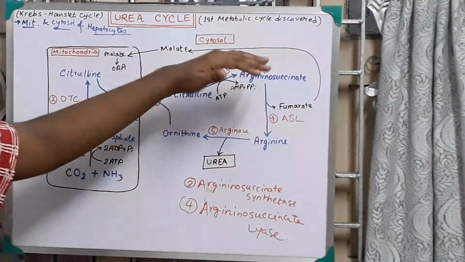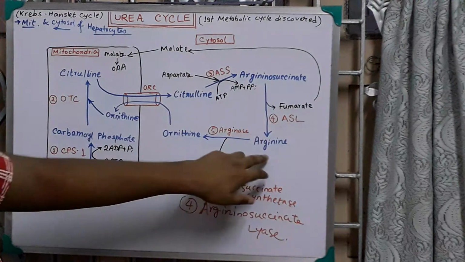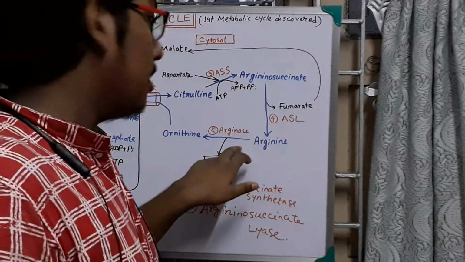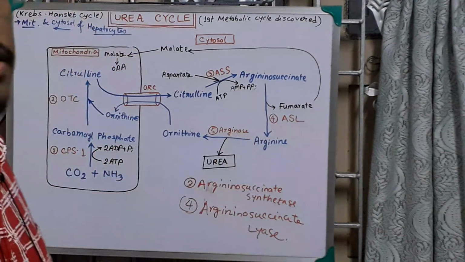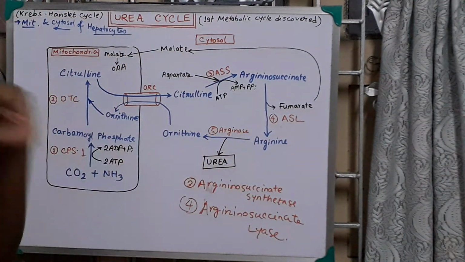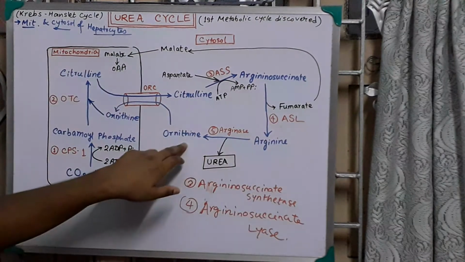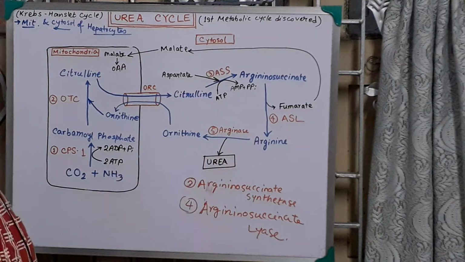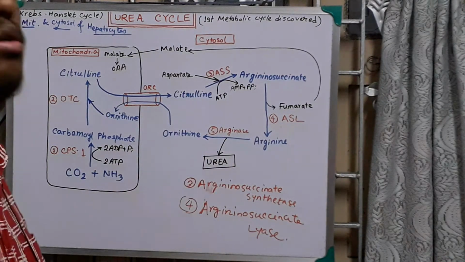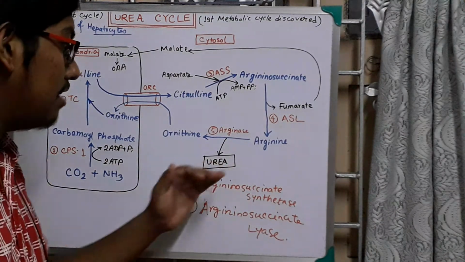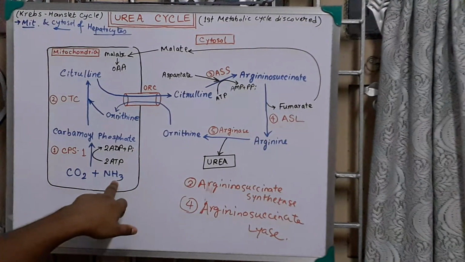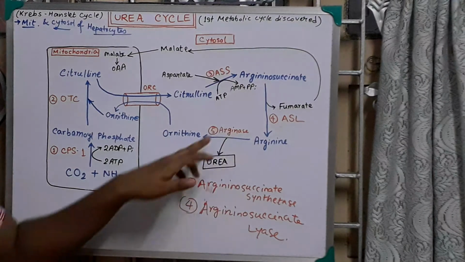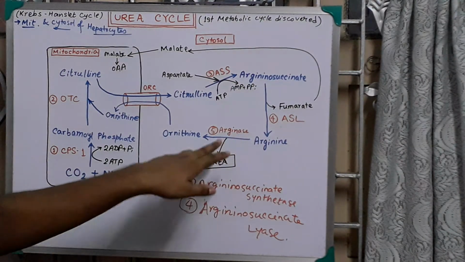What will be the fate of fumarate? I will discuss later. This arginine, by the enzyme arginase, will form ornithine, and in this step urea is released. So our ultimate goal is reached, that is urea formation from ammonia. Number 5 is arginase. I have mentioned the full name here, arginase.